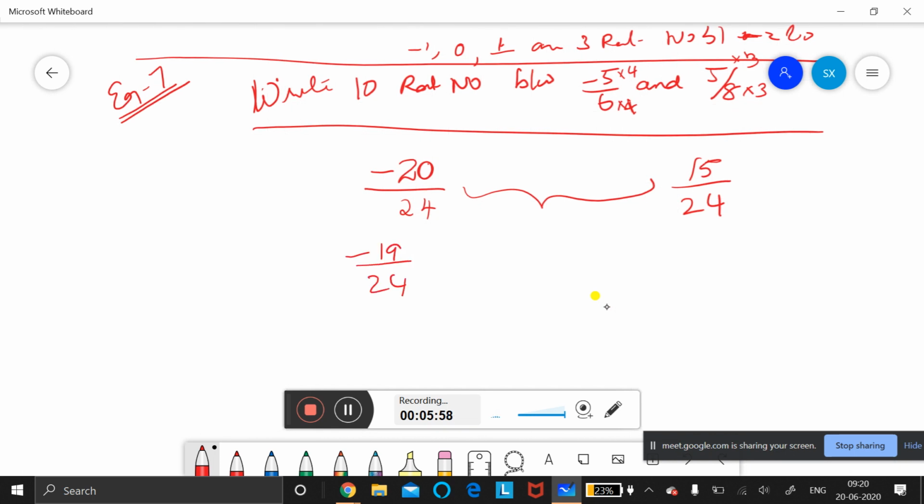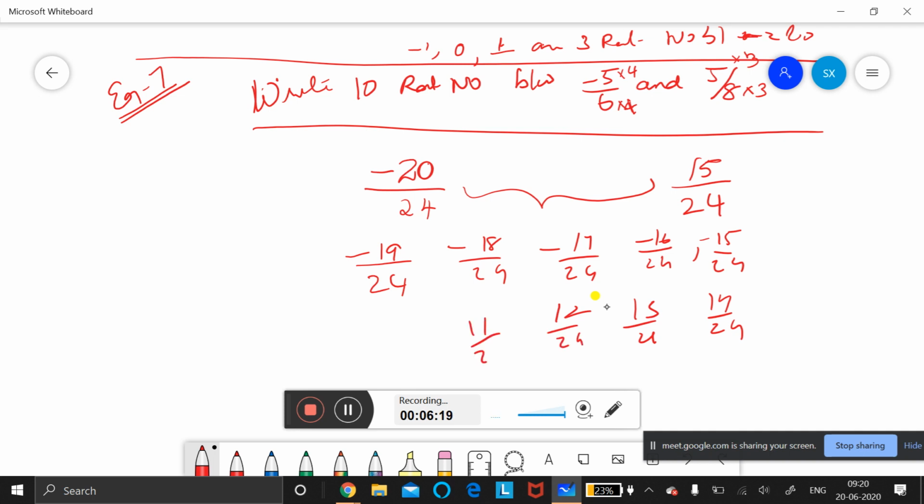Minus 19 by 24, minus 18 by 24, minus 17 by 24, minus 16 by 24, like that you can write. Minus 15 by 24. You can write from this side also. See, 14 by 24 you can write, 13 by 24 this side, 12 by 24, 11 by 24, 10 by 24. Like this also you can write.